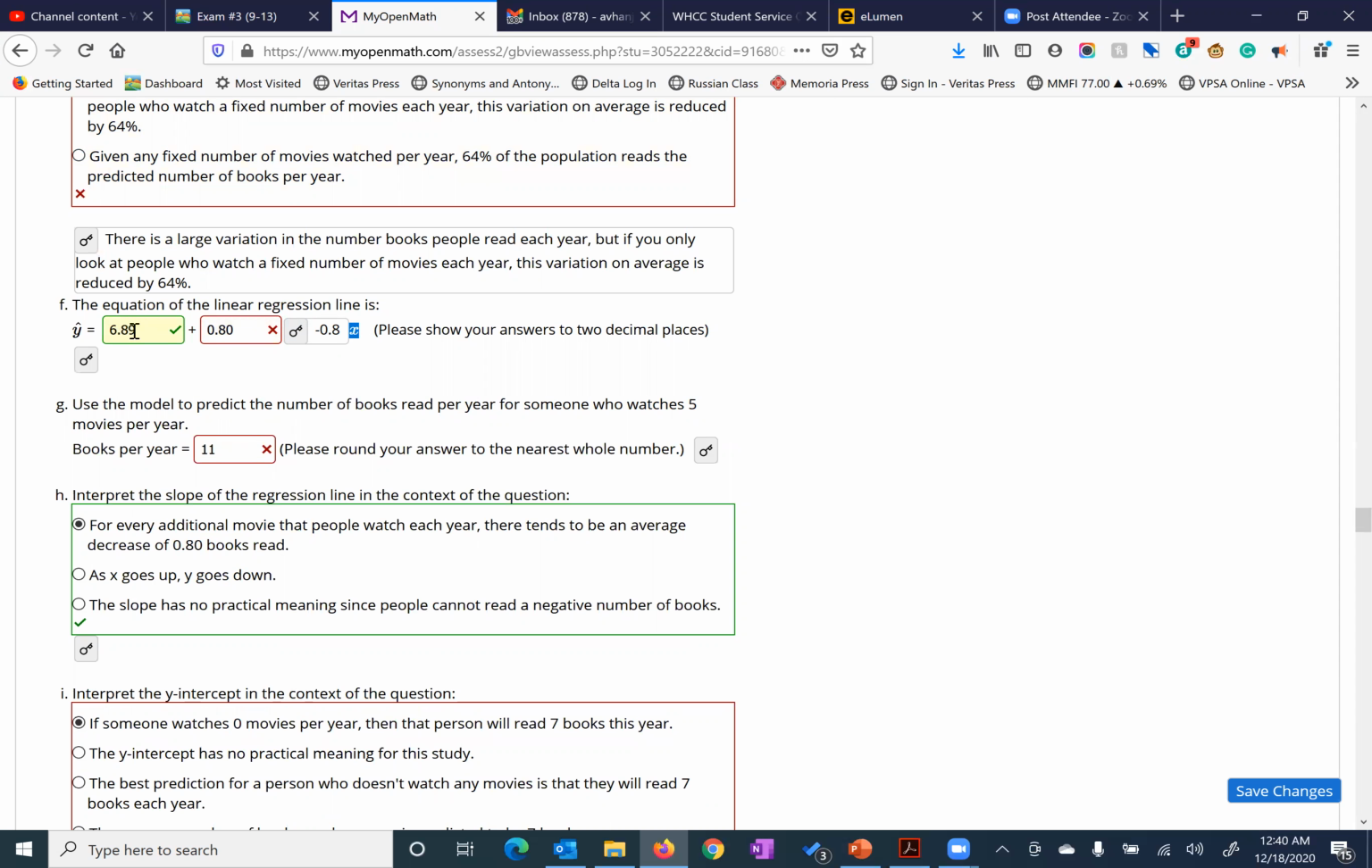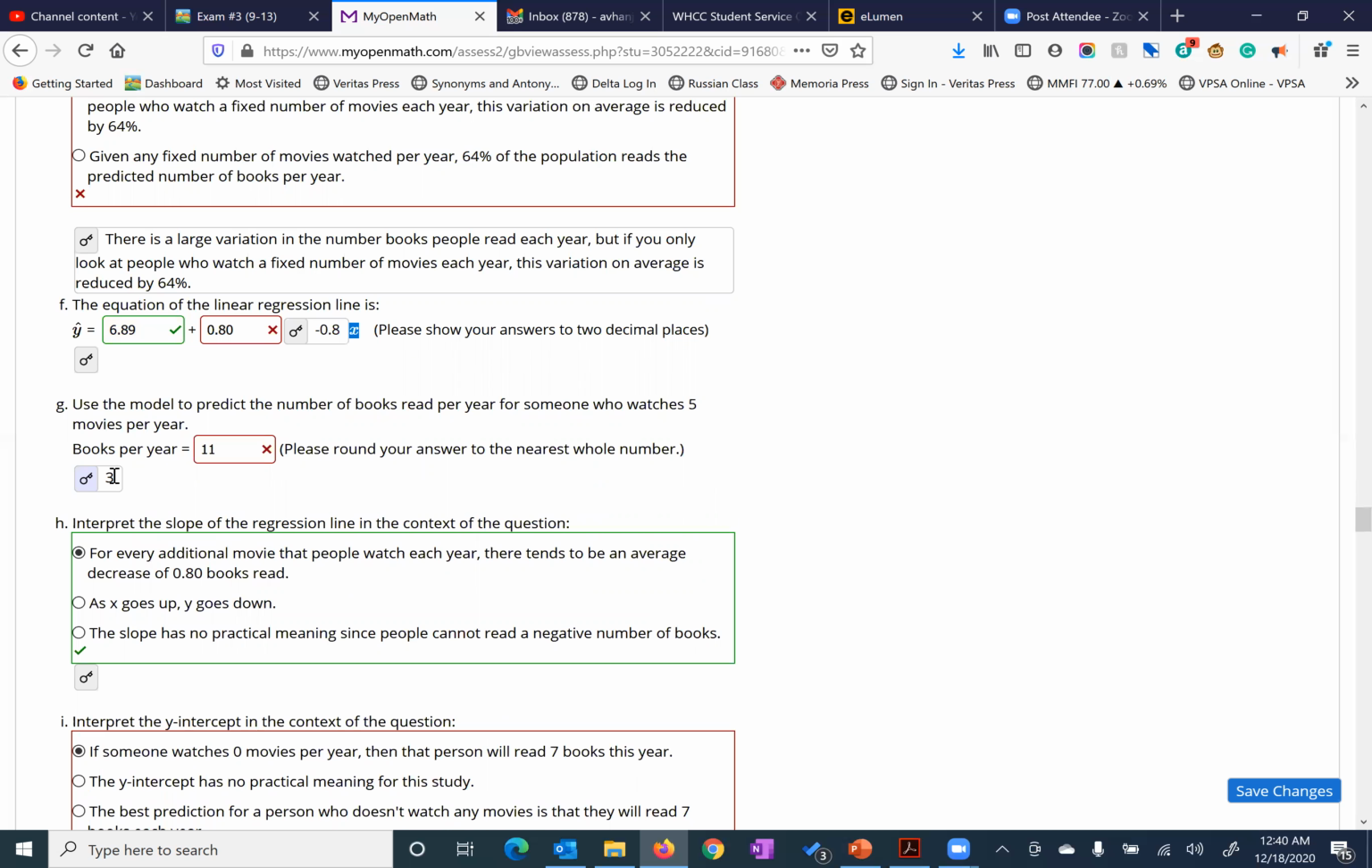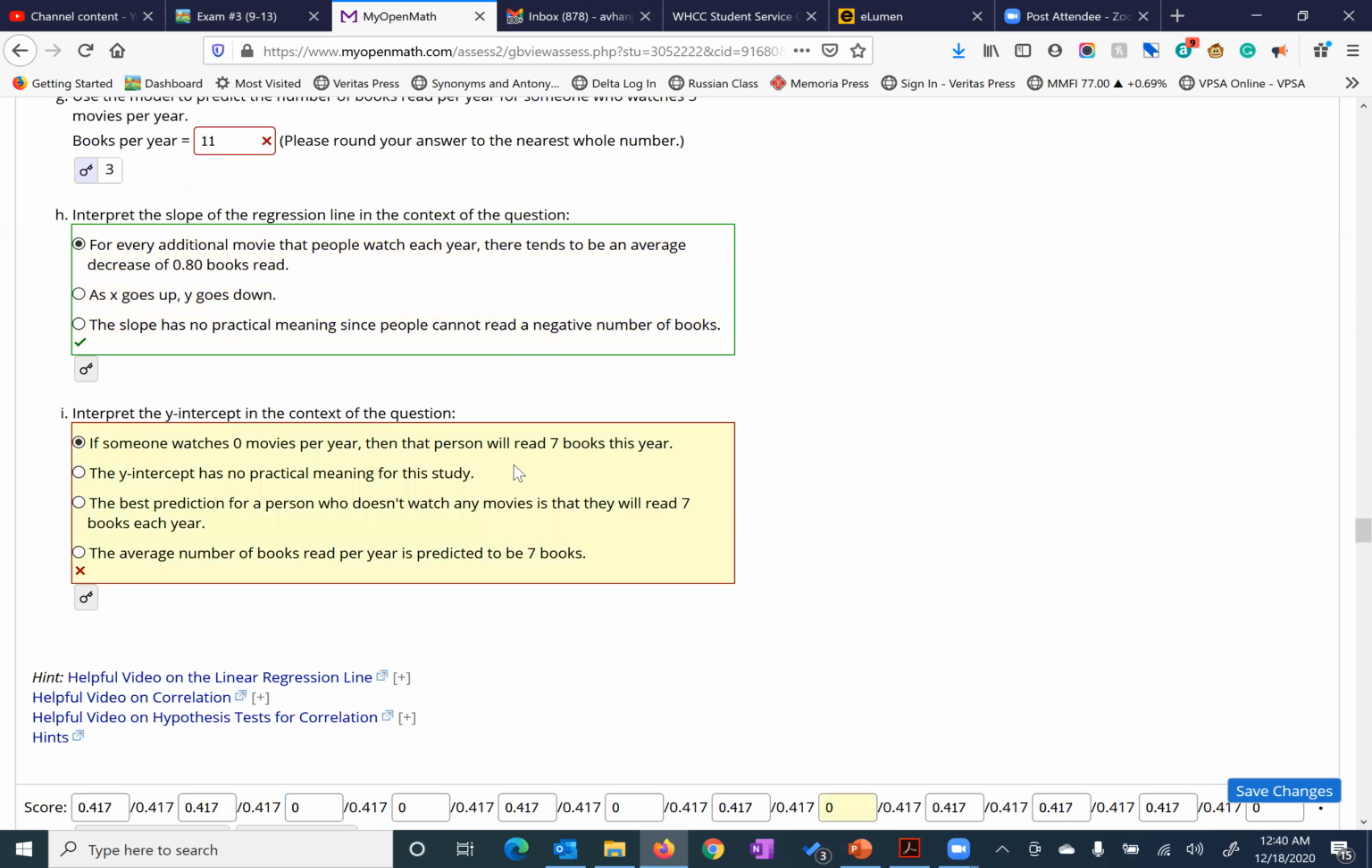Minus 4 over here would get you a 2.89. Should be a 3 here. Let's see if that is correct. Yay, that is correct. Should be a 3 here at that point. So there should have been a minus right here. Okay, so let's jump to this one here.